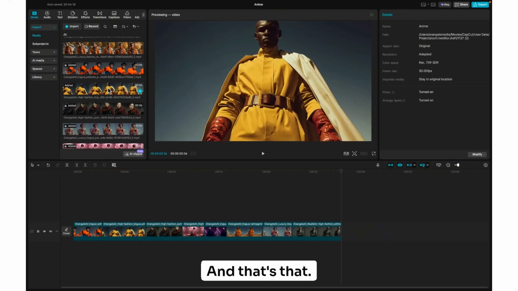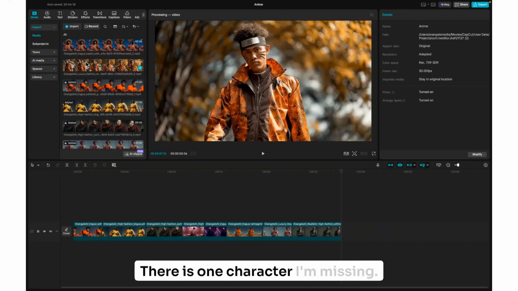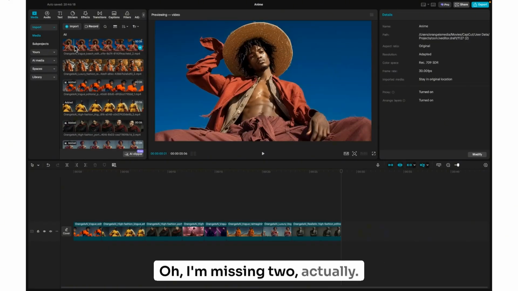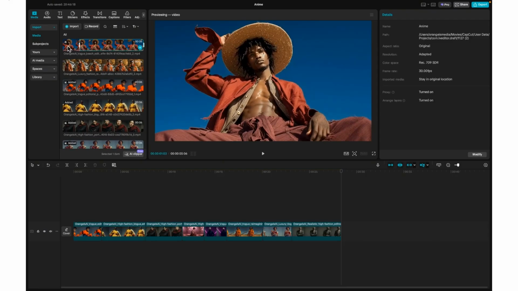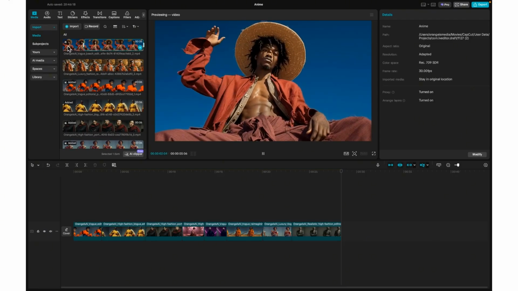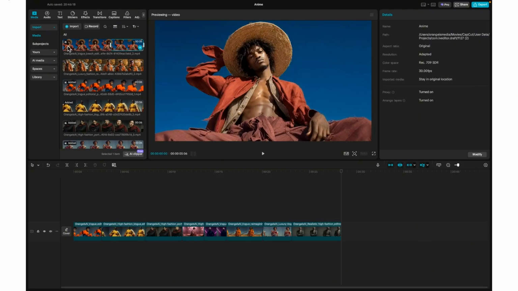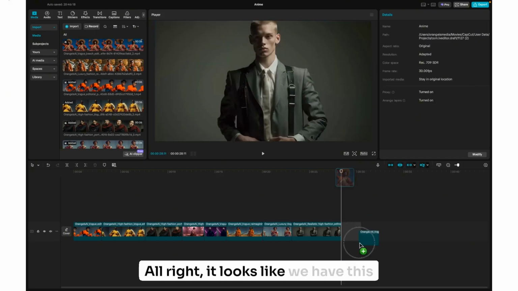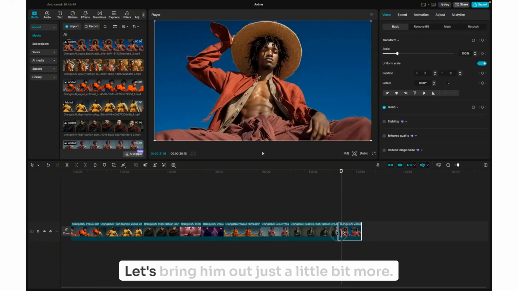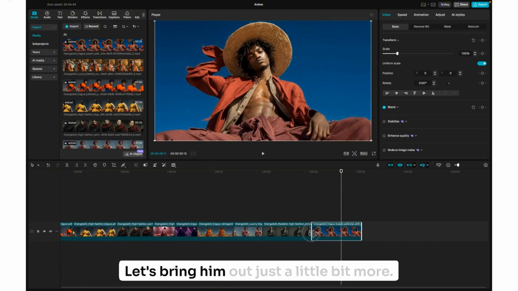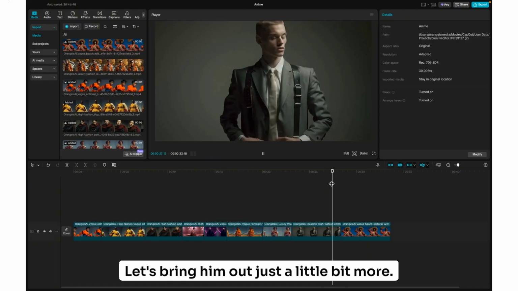And that's that. There is one character I'm missing. Oh, I'm missing 2, actually. All right, it looks like we have this character. Let's bring him out just a little bit more.